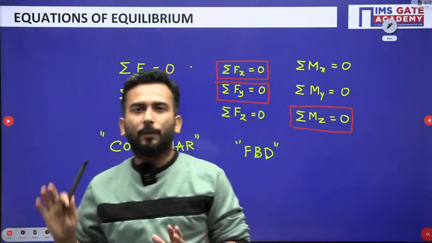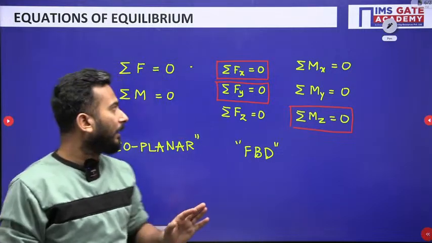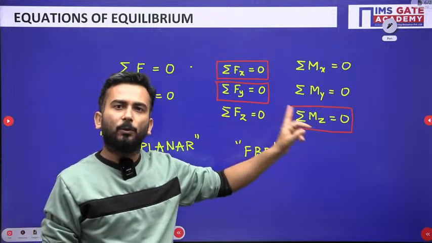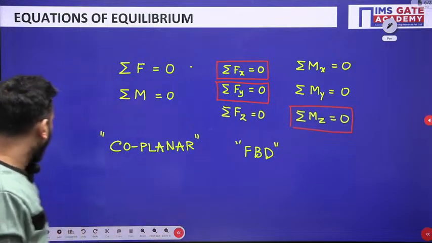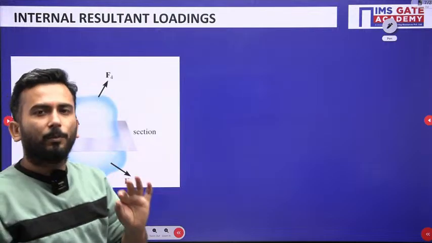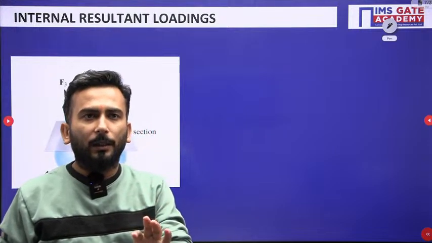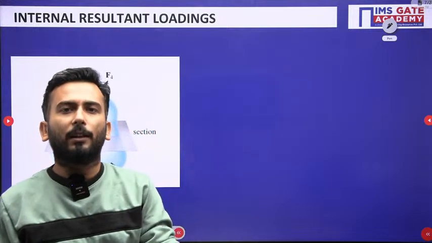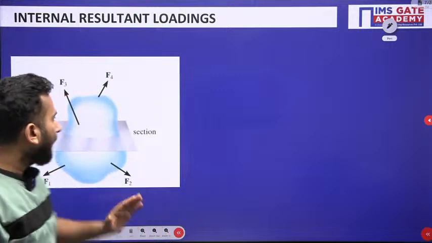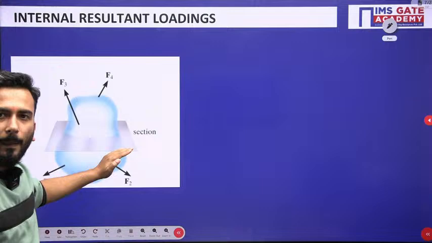What are the equations of equilibrium, and how the majority of our systems are coplanar in nature, and since they are coplanar we will be using only the 3 equations. Then I told you that in strength of materials external loadings will be there, but your focus should be on internal loadings, and that is why we have cut the section. You have cut the section, right?